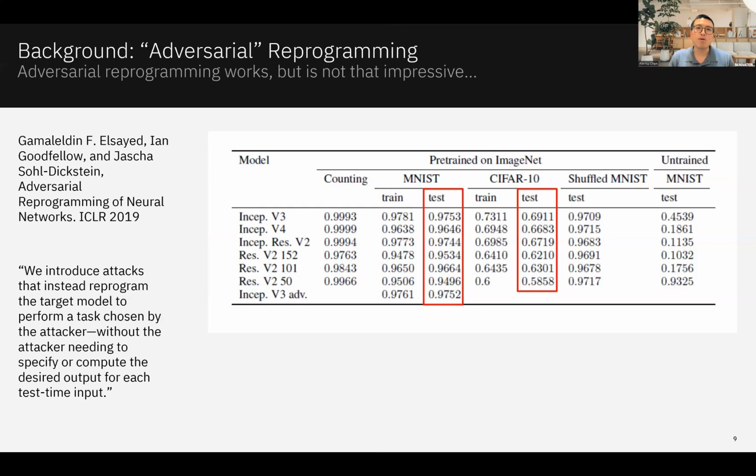So let me quickly provide a background of where these reprogramming ideas were first originated. It was actually motivated from an AI security perspective, where the adversarial reprogramming paper basically says we can secretly reprogram or repurpose a pre-trained model or API to do a different task without the consent of the model developer. For example, we can reprogram an image classifier, like an ImageNet classifier, to do counting tasks, to do MNIST classification, to do CIFAR-10 classification with mediocre accuracy, which is not the intention of the original model developer.